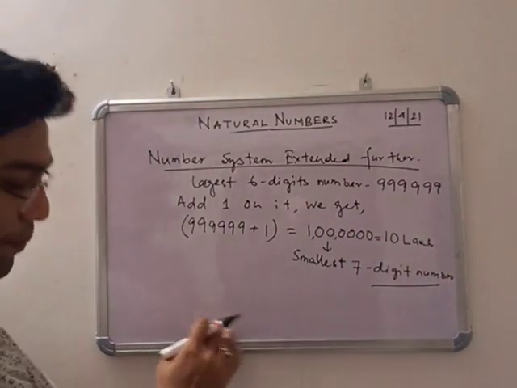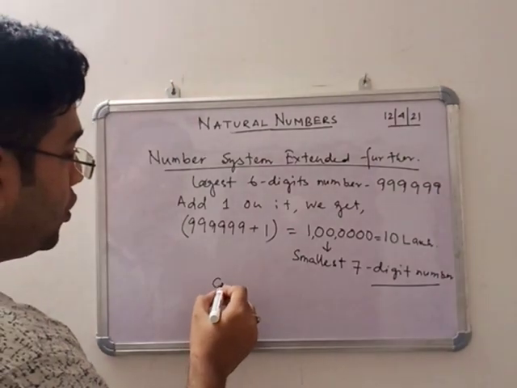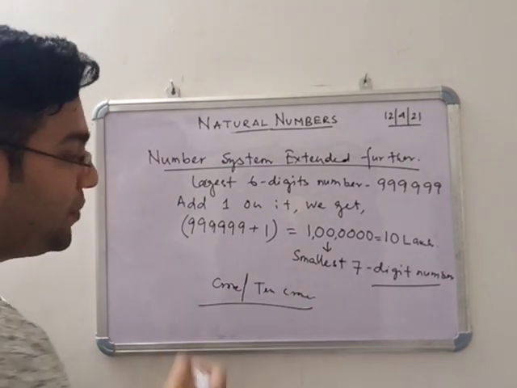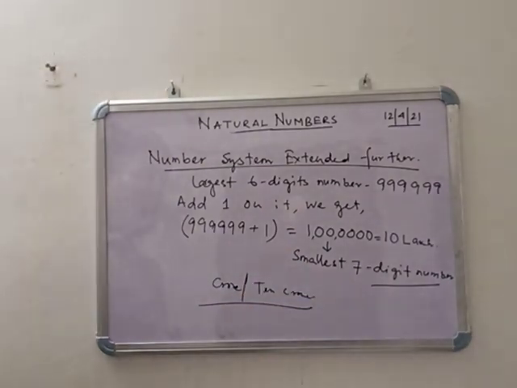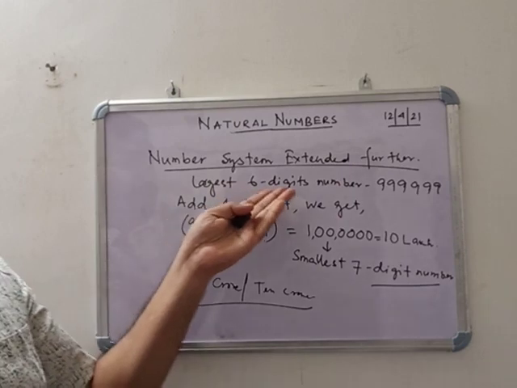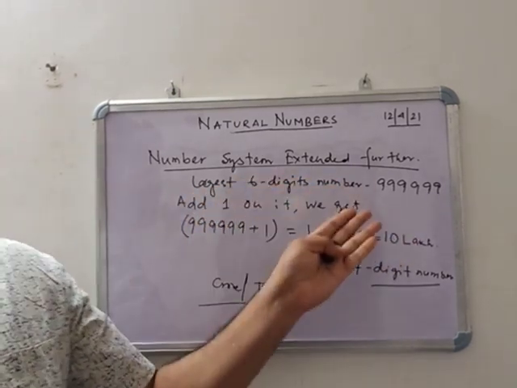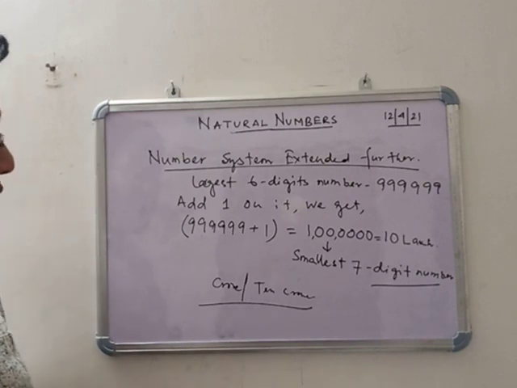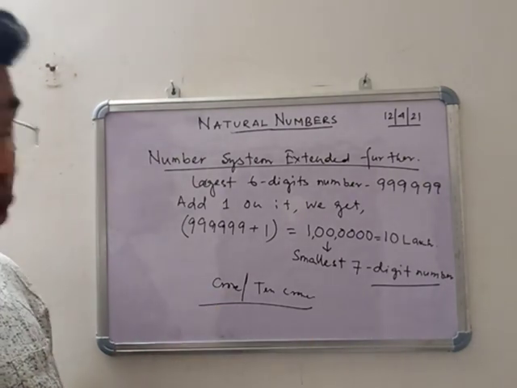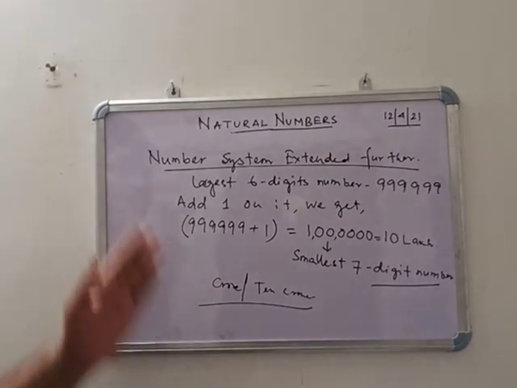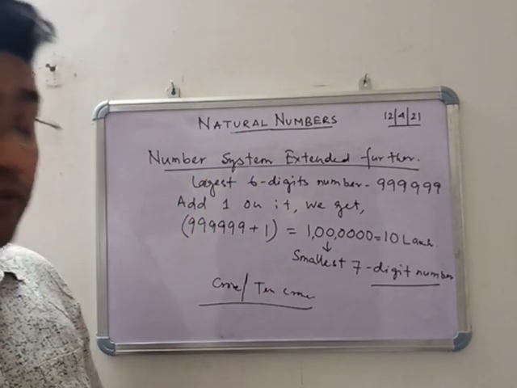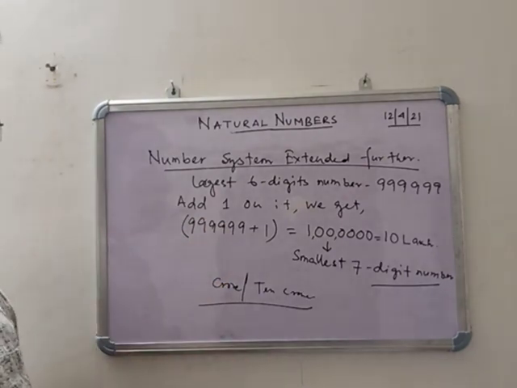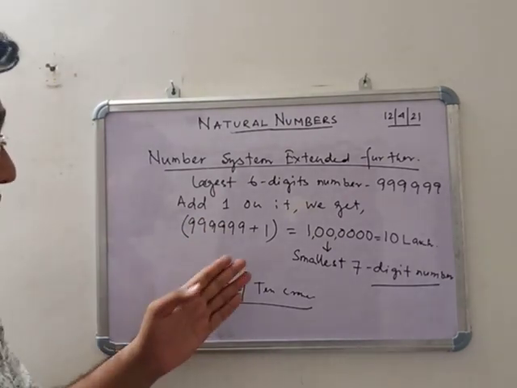So similarly we can process this up to crore or 10 crore. After taking the largest 7-digit number, largest 8-digit number, largest 9-digit number, we proceed to the crore or 10 crore. So this is the process of the number system extended further. We follow this process to extend the numbers in a simple method.